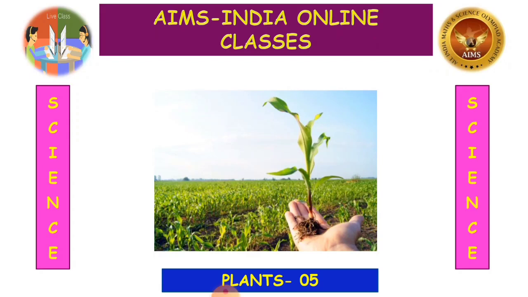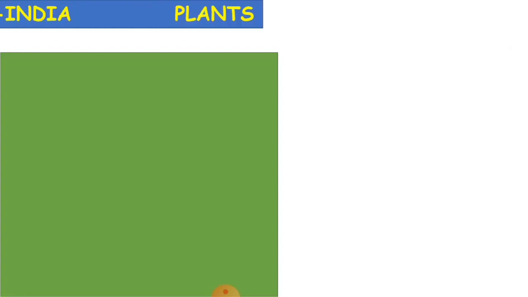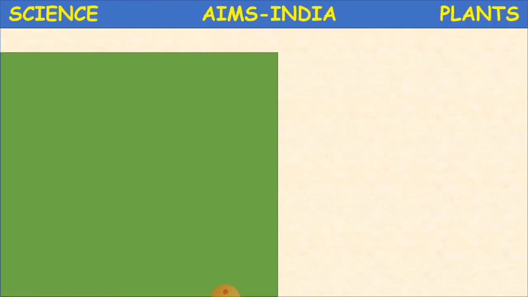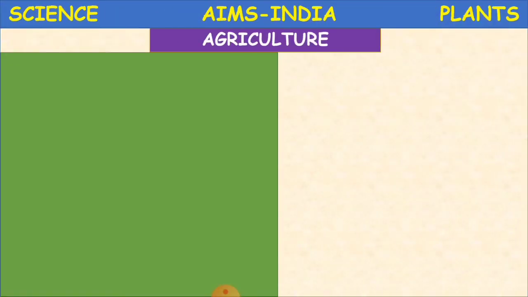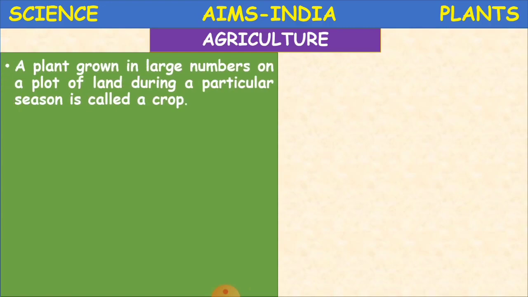So today from our science subject we will be continuing the fifth part of plants. And what will we be learning about? We'll be learning about agriculture. Children, agriculture. Whose occupation is agriculture, children? Farmers' occupation is agriculture. So what is agriculture?